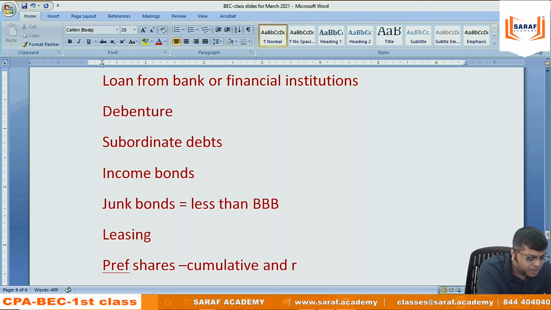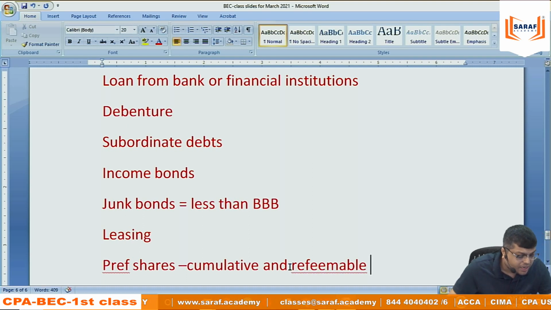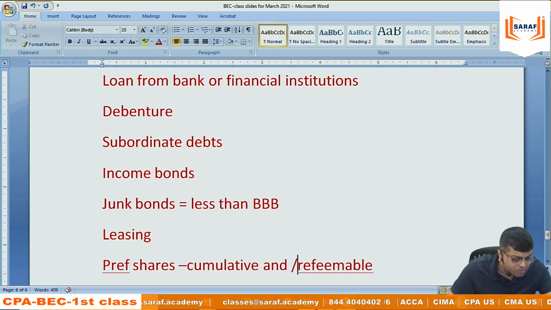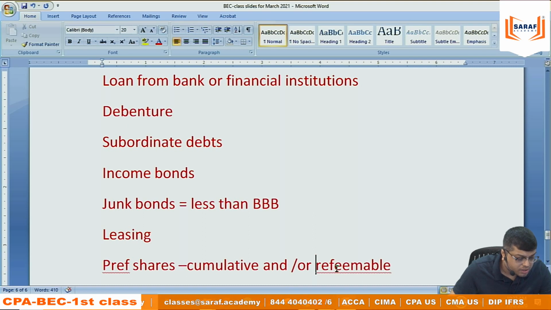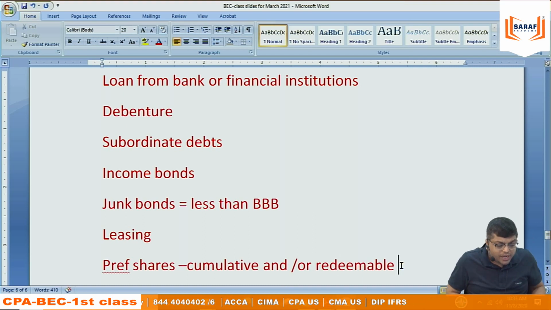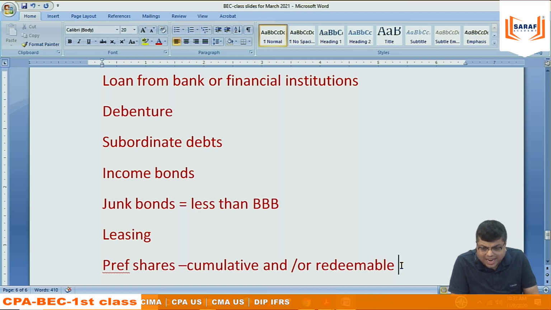Cumulative or redeemable, any one or both, then in that case they are treated as debt only. Just that the preference dividend is not tax deductible. You will pay the preference dividend after paying tax to the government. So there will not be any tax benefit in case of preference dividend.